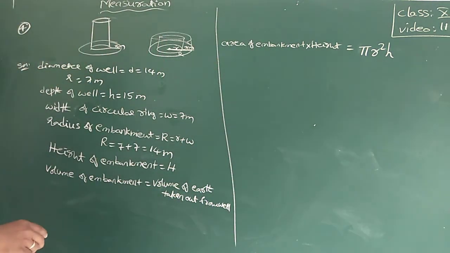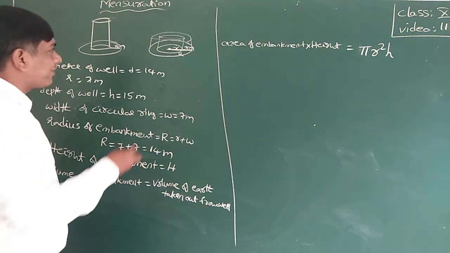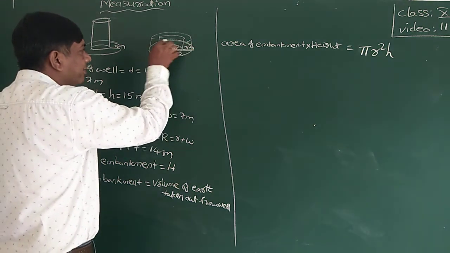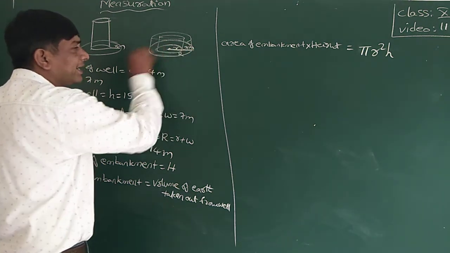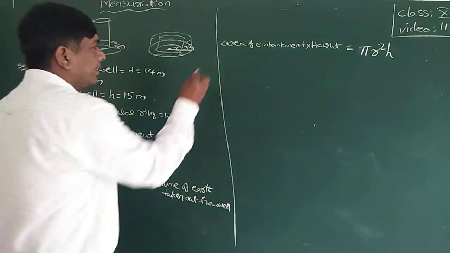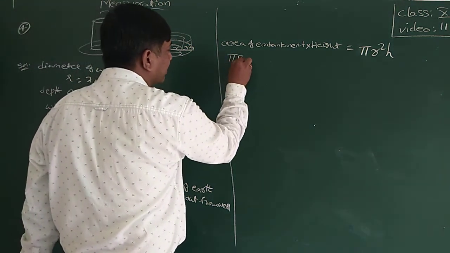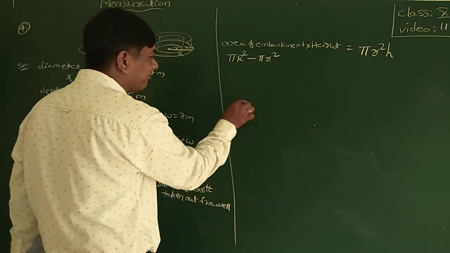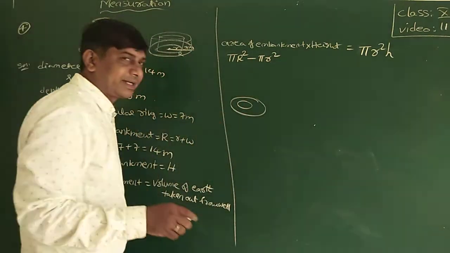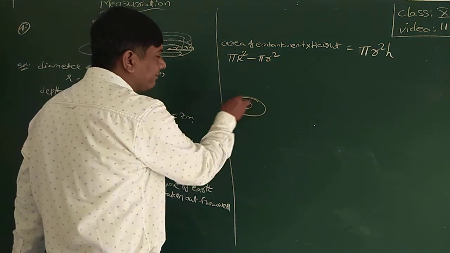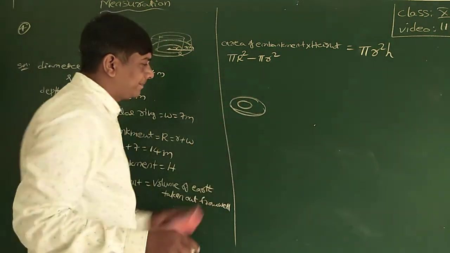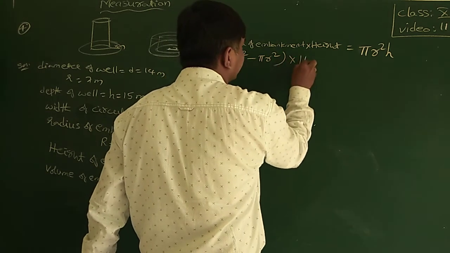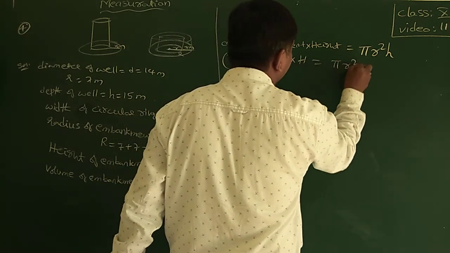Area of embankment means area of outer circle minus area of inner circle. Means pi R square minus pi r square. That is the area of a ring, a formula you learned in class 8. Area of ring is area of outer circle minus area of inner circle, into h, is equal to pi r square h.